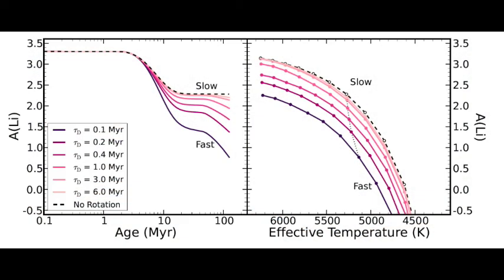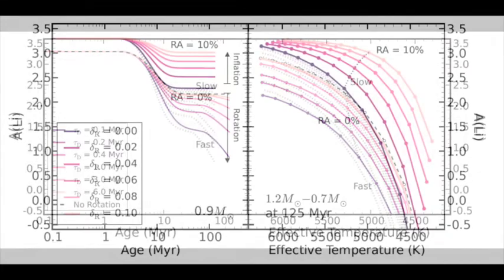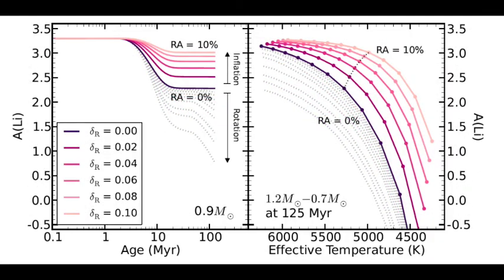To this end, we first reviewed the individual impact on lithium of rotation and radius inflation during the pre-main sequence. We find that rapid rotation tends to accelerate the destruction of lithium since rotational mixing efficiently transports heavily depleted material from the stellar interior into the convection zone during this epoch. On the other hand, we find that an inflated radius tends to strongly inhibit the destruction of lithium during the pre-main sequence, since a puffed-up star has a cooler convection zone base, and lithium proton capture reactions therefore occur much less frequently. These conclusions are broadly consistent with the findings of previous studies.